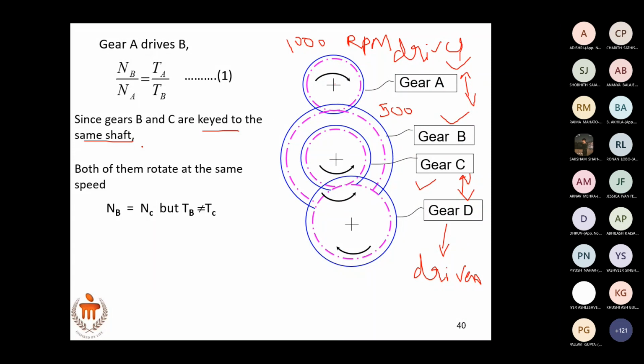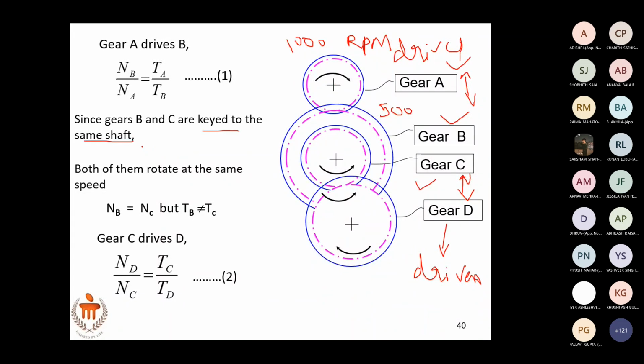But the number of teeth are not the same. Because of this, you will get a different velocity ratio. Let us see how. Now C drives D, so ND by NC equals TC by TD. Yes or no?